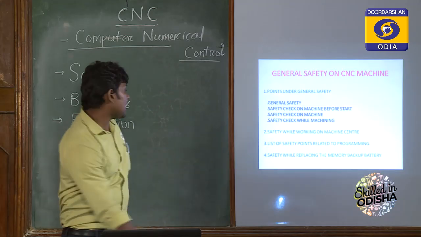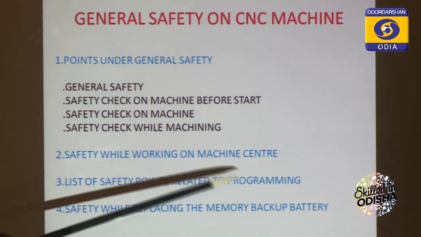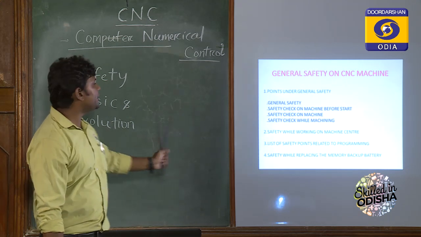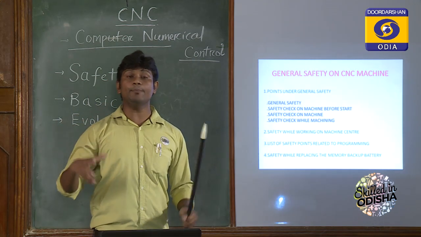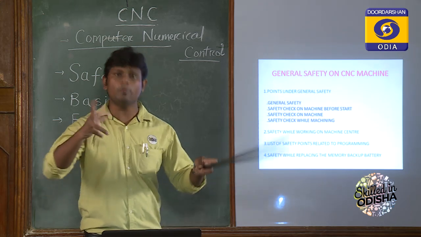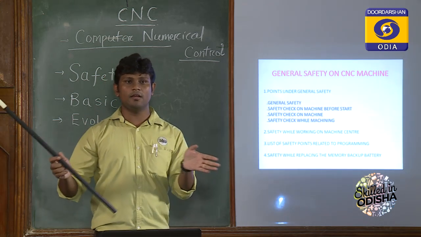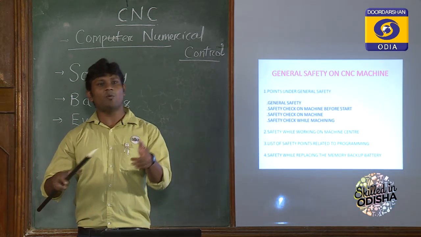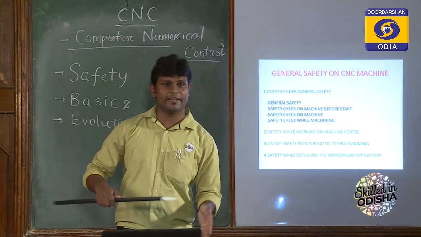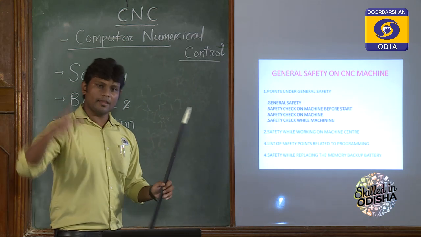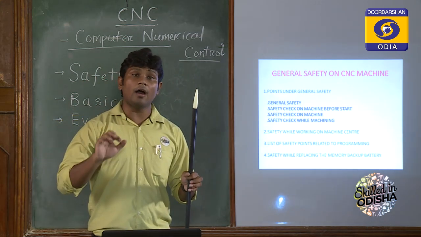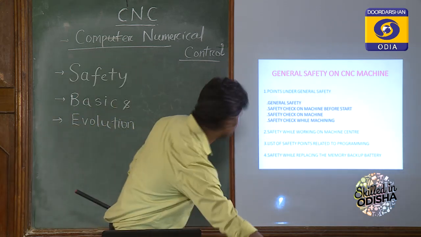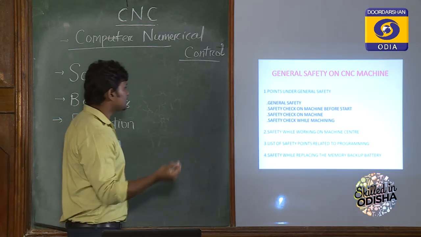Now we'll come to the third point, the list of safety points related to programming. I have already told you that CNC is a computer numerical control machine that is operated by a program. That means a program is nothing but software. Like Windows, which is an operating system, is software. We are using WhatsApp or Facebook, those are software; you have to first install, then you have to run. Like those, a software will be there, and you have to put in some program in the form of alphanumerical codes. I'll show you some pre-example of this program.